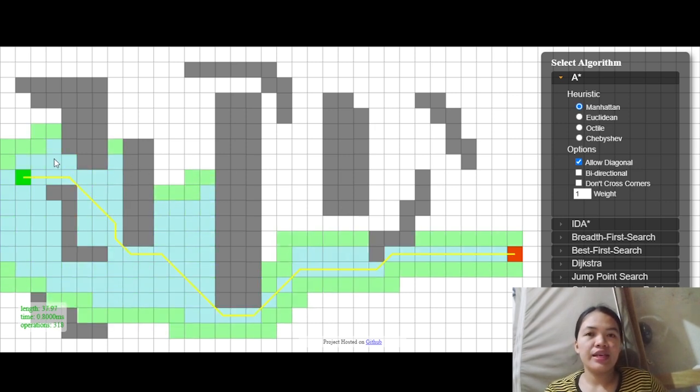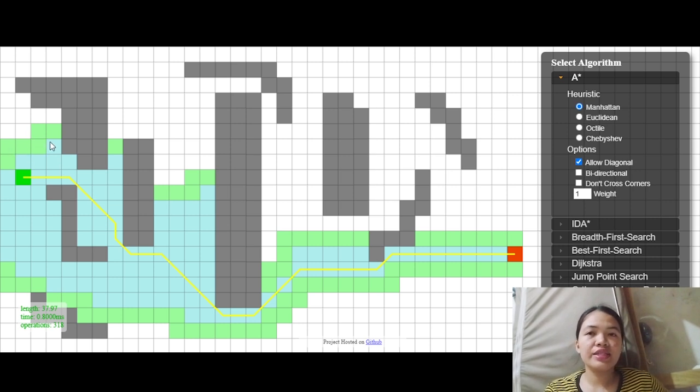And as you can see, we have an area where we have green and blue boxes covered. So this now represents our heuristic, or our guide, where we can prioritize the most possible way to easily arrive at our destination.